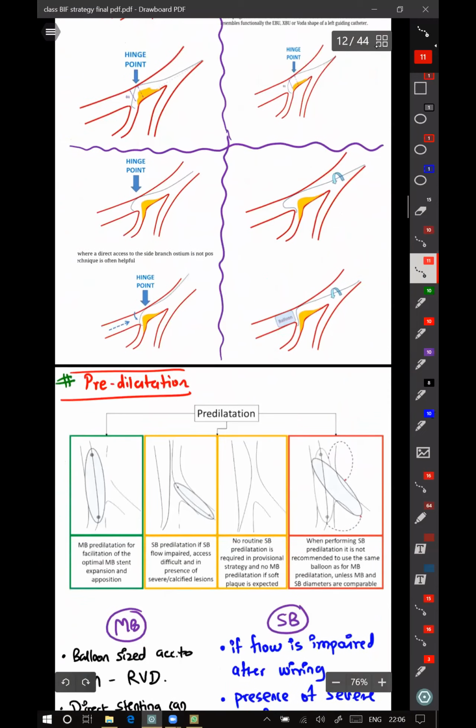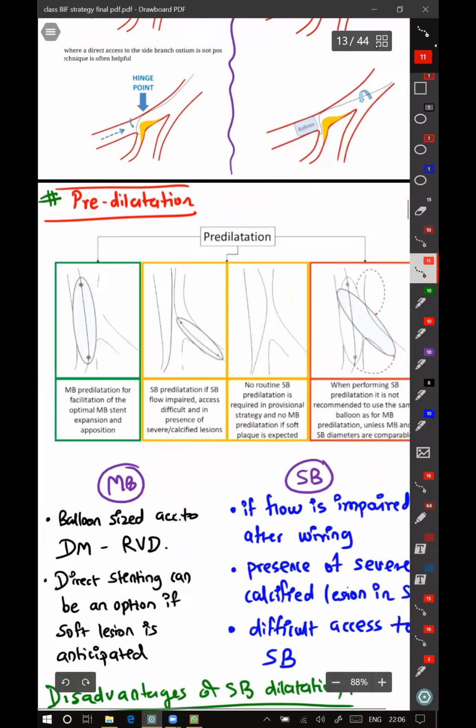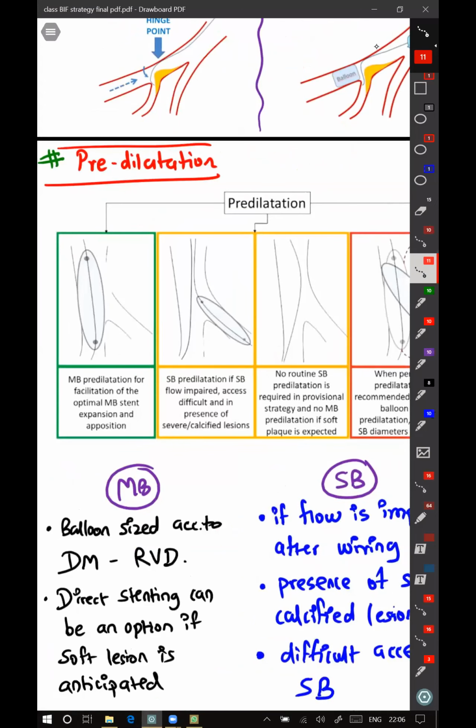So after you have wired both the vessels, now coming to pre-dilatation of the lesion. Main branch pre-dilatation, for facilitation of optimal main branch stent expansion and deployment, is to be done most of the time, except when you are anticipating a soft lesion or you are doing an intervention for ACS where thrombus is anticipated.